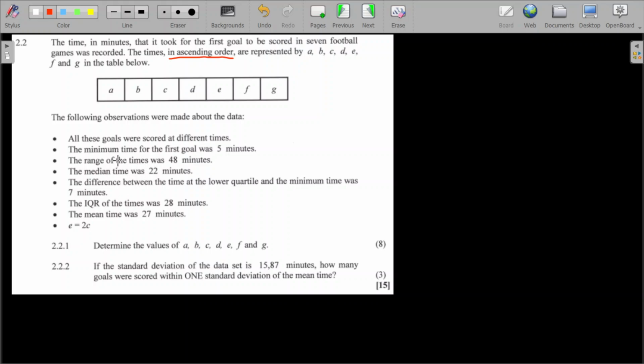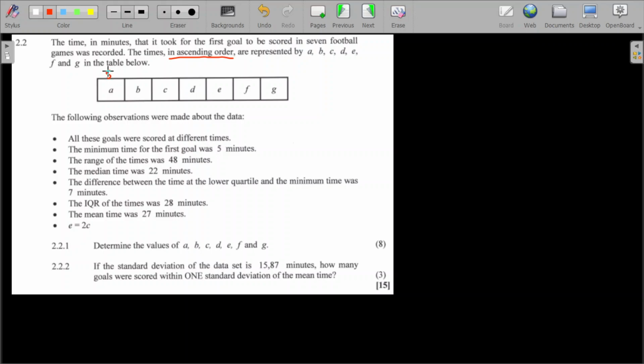So these are the observations. To not waste your time, whatever I'm going to analyze here will be answering the question that is here in 2.2.1. So yeah, let's get into it. All these goals were scored at different times. The minimum time of the first goal was 5 minutes.